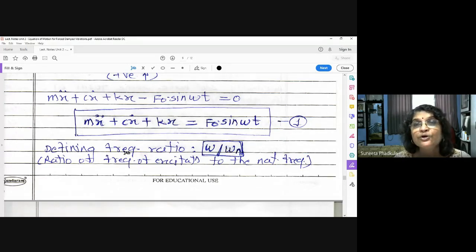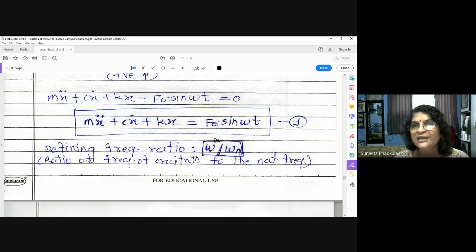One more important term we have to always remember, which will frequently come into the picture, is the frequency ratio. Frequency ratio is the ratio of the frequency of excitation to the natural frequency. In some books they use the small letter r, but I will always use omega upon omega n.